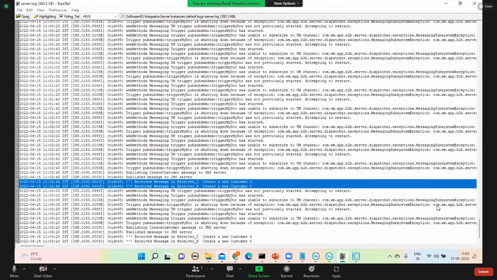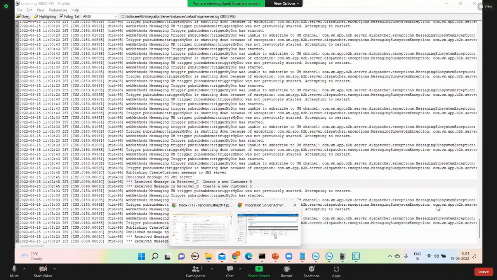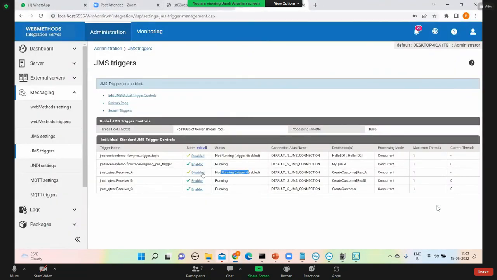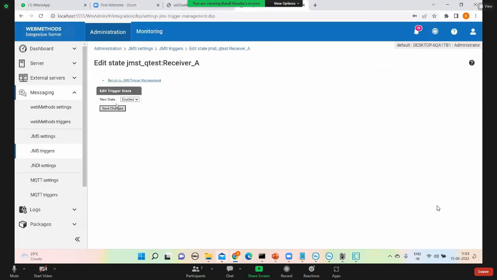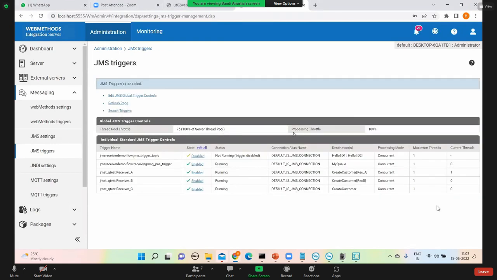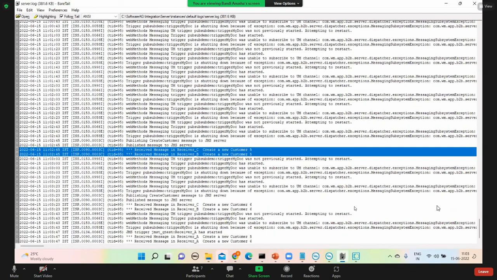Now I'm going to enable A. What will happen? Enabled. I'll go ahead and see. Receiver A received the previous messages 5, 6 the moment it is enabled. It is stored.